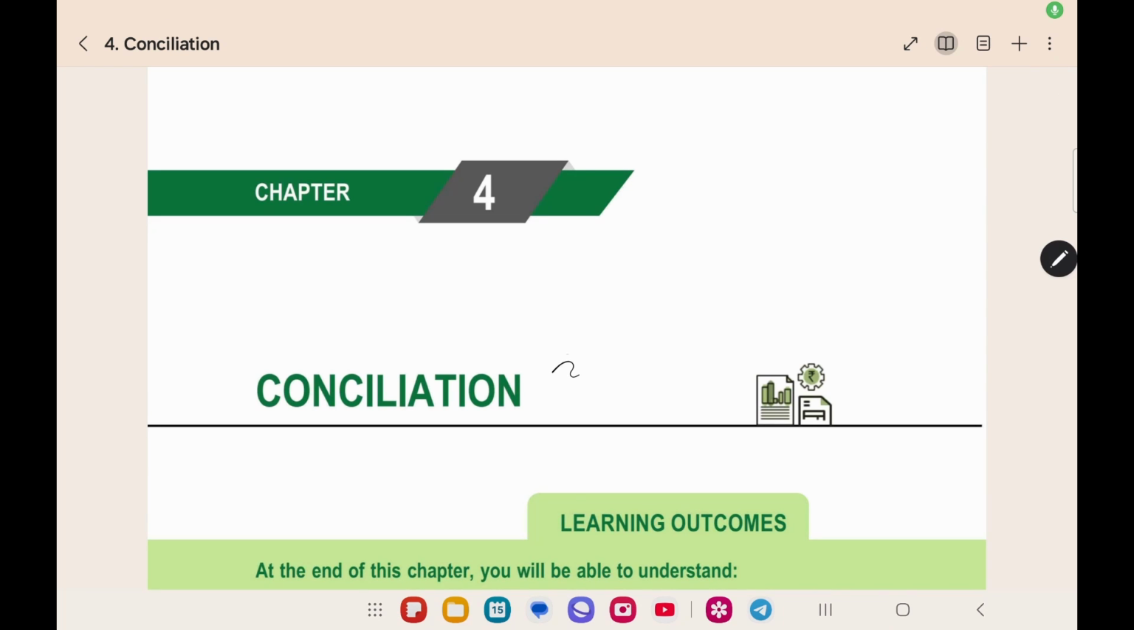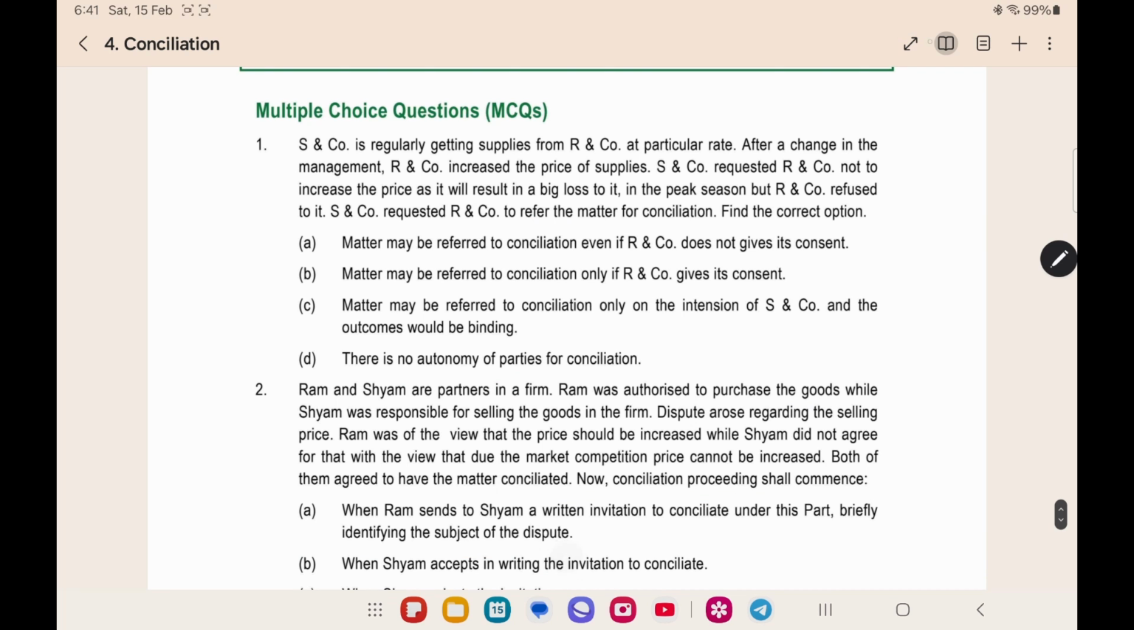Next, we are going to see the questions regarding the chapter on conciliation in the ICAI study material. Now, let's see the first question. S&N Company is regularly getting supplies from R&N Company at a particular rate. After a change in the management, R&N Company increased the price of supply. S&N Company requested them not to increase the price as it will result in a big loss in the peak season, but R&N Company refused. S&N Company requested R&N Company to refer the matter to conciliation. Here we have to find an answer. One option says the matter may be referred to conciliation even if R&N Company does not give consent.